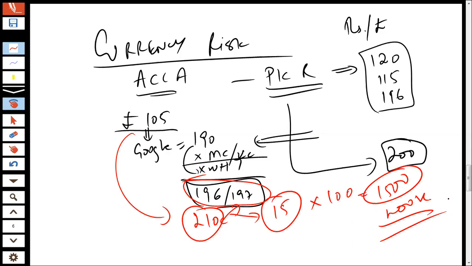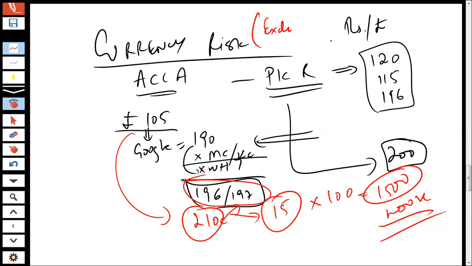So what I'm trying to do is explain to you how this currency risk actually operates and what exactly is the concept of currency risk. Currency risk is basically that the exchange rate will have an adverse movement. That is what currency risk is all about.